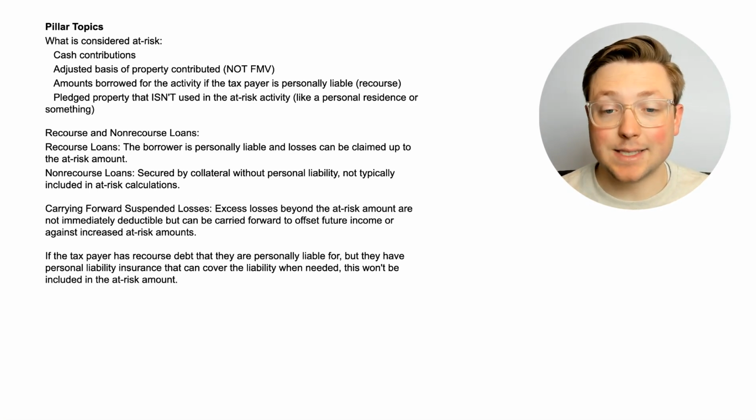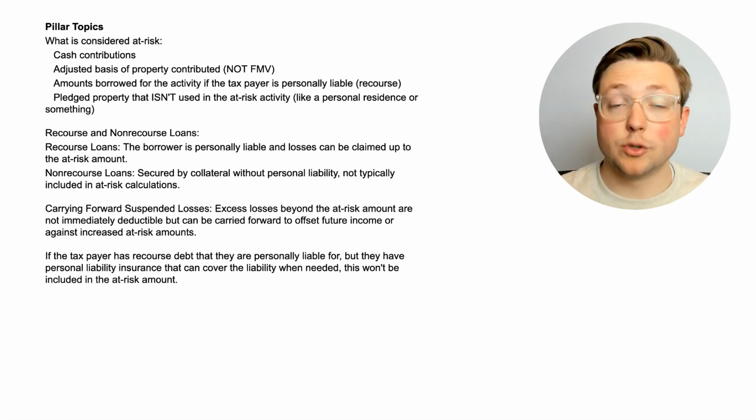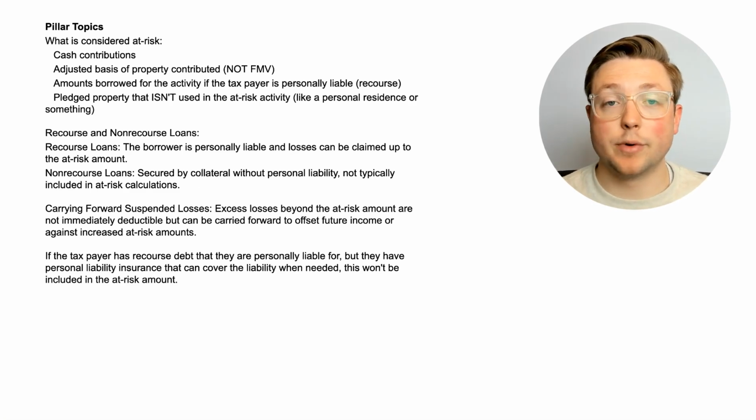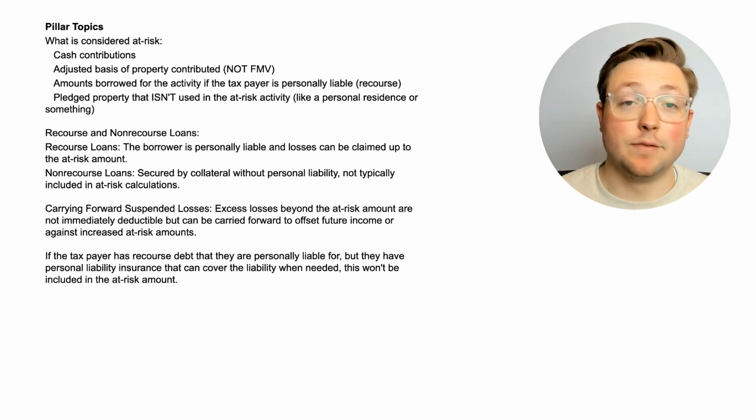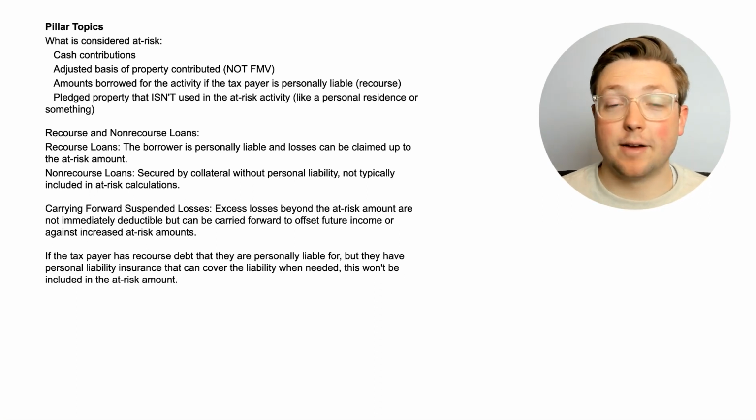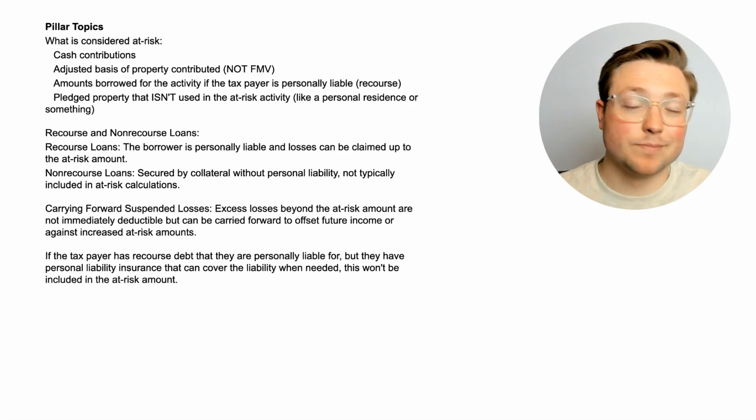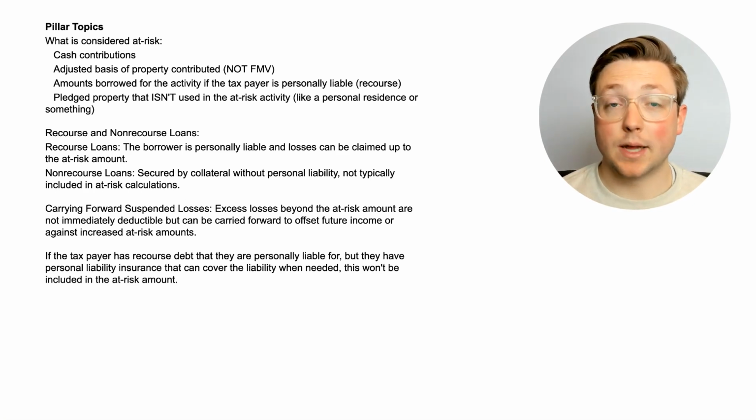And also, we didn't dive super deep into this because it's not one of the biggest topics, but pledged property that isn't used in the at-risk activity, like a personal residence or something like that, would also be at risk. So let's say a partner personally guaranteed some kind of non-recourse loan with their house. They said, hey, if this goes wrong, you can have my personal residence or something crazy like that. That actually also counts as an at-risk amount. But again, we didn't really talk about it very much because it's not something that is super likely to pop up, but I figured I would put it here just so you knew it.